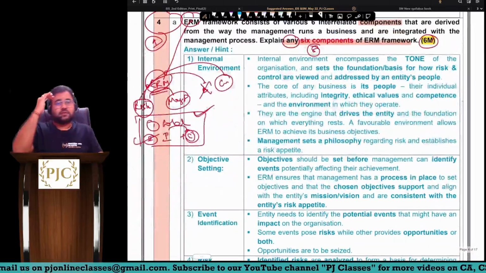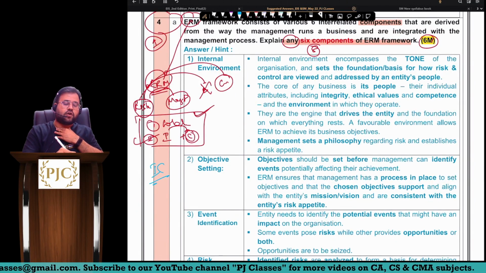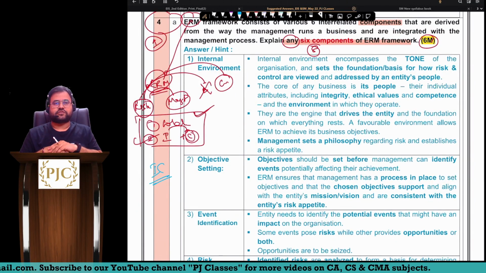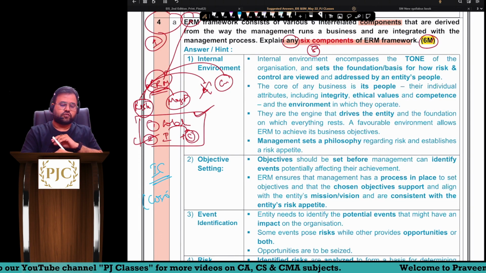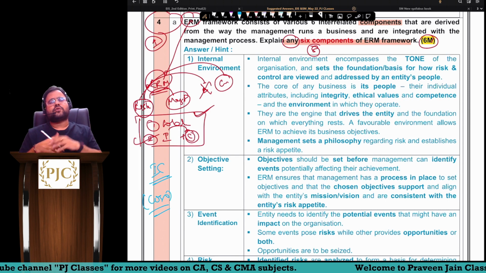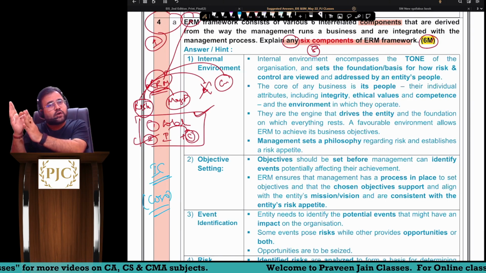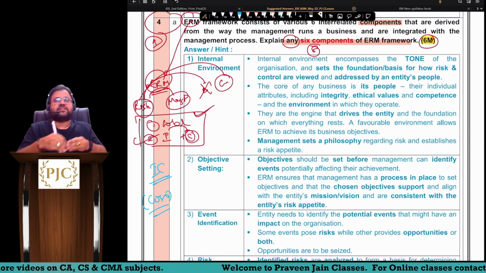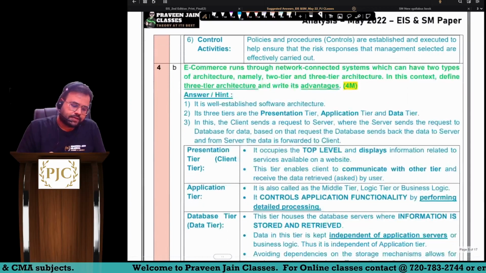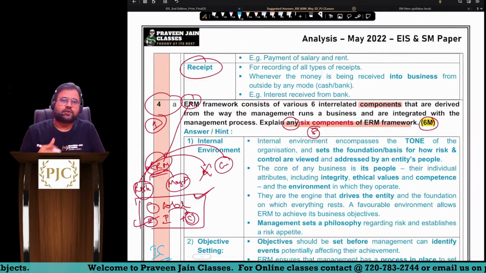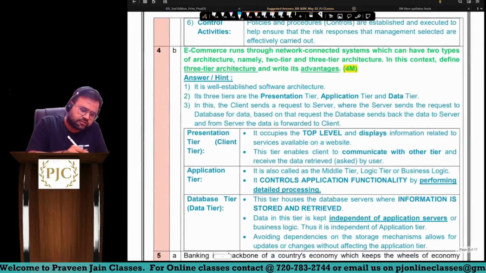Now, if you have read these concepts very well, sir, we also have the 5 components of internal controls, also called the COSO framework, sir. Those 5 points are more or less similar to your ERM components. So this was an expected question, a very important question, and it was asked for 6 marks, a deserving question.